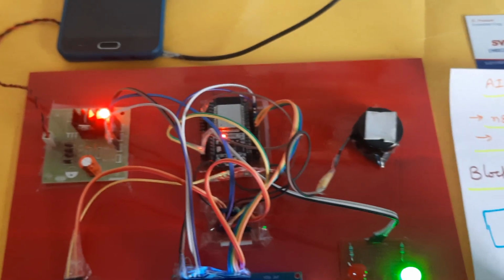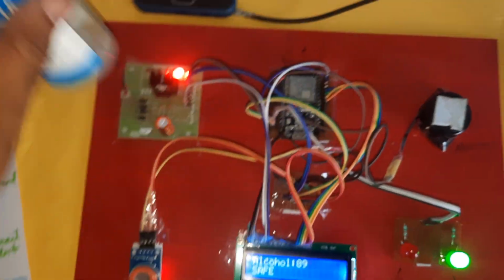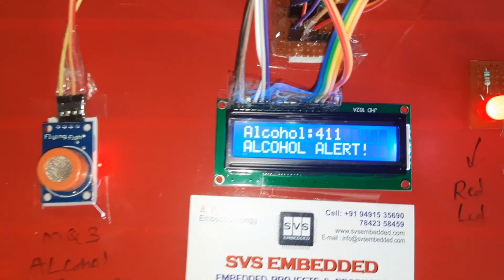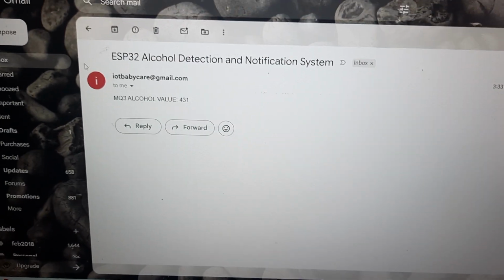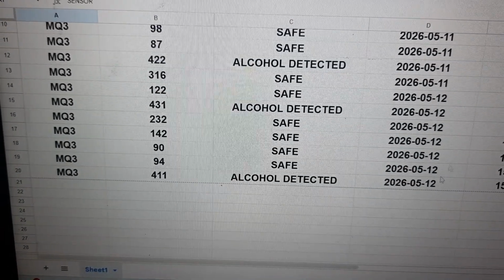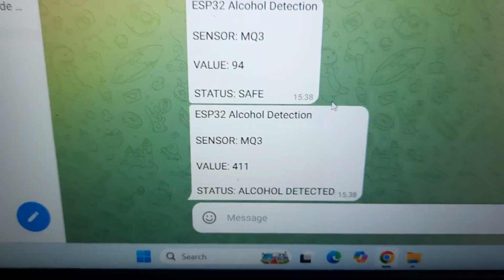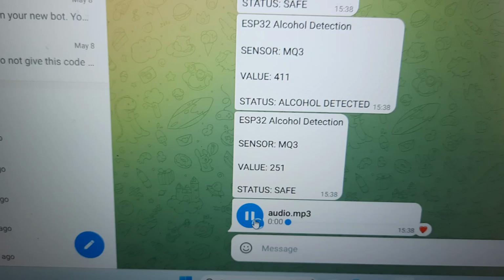Okay, so now I am taking the alcohol. Alcohol I am taking, alcohol detected, 400 above. Now we will get the first email. Data is coming to the web sheet. Now data is coming here, 400. Yeah, we are getting the email alert also, 411, and we are getting the voice audio.